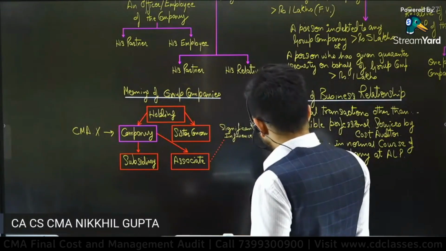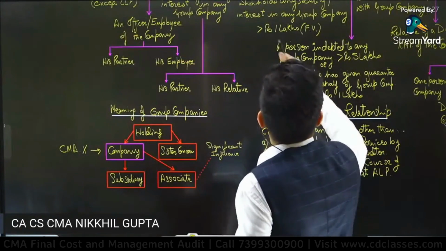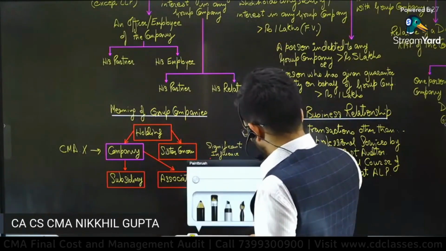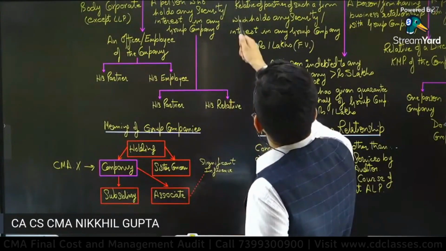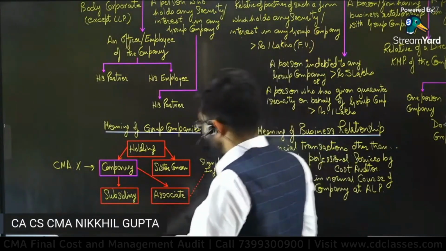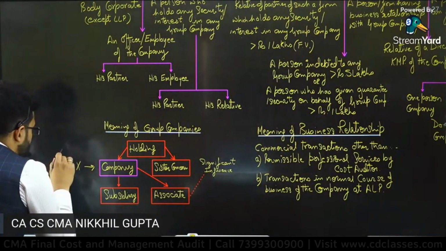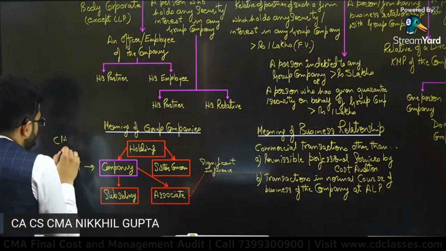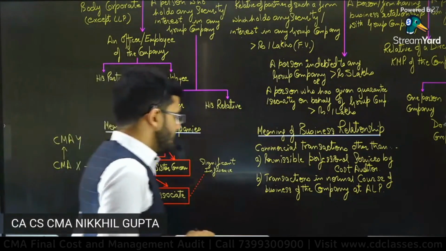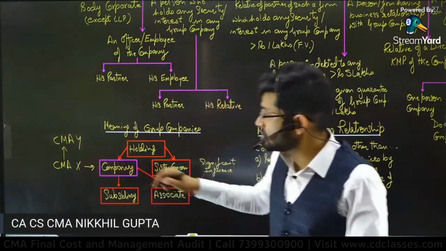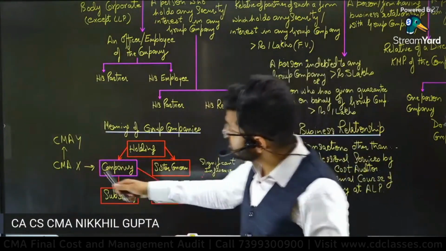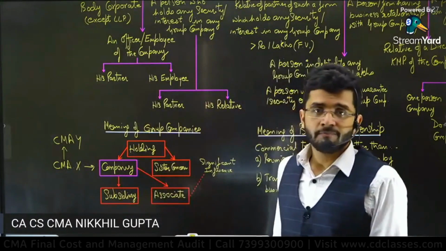Now, the secondary condition is that if there's any relative of the partner of such firm. So CMA X has a partner who is CMA Y. Now CMA X wants to conduct cost audit of company X, so CMA X should not have shares of the company.